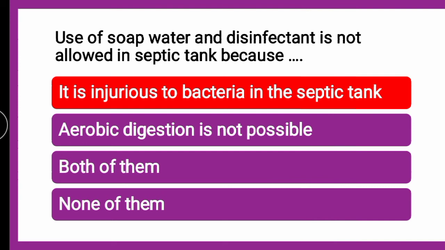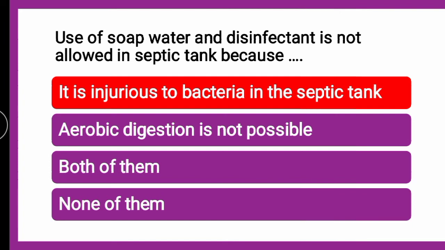Like use of soap water or disinfectant, if it is allowed in the septic tank, whatever the microbial decomposition is taking place, it will cause injury to that bacteria, since the disinfectant or the soap water are harmful to the microorganisms like bacteria specifically.